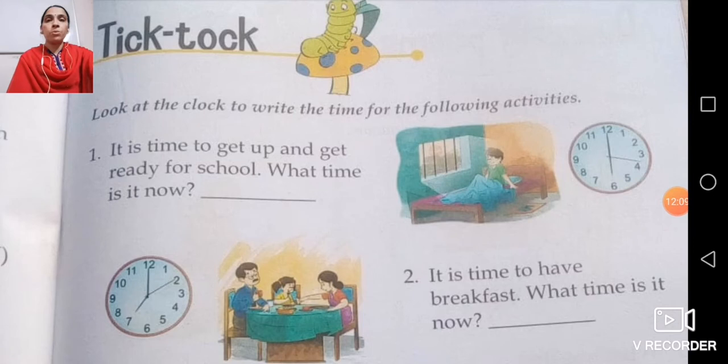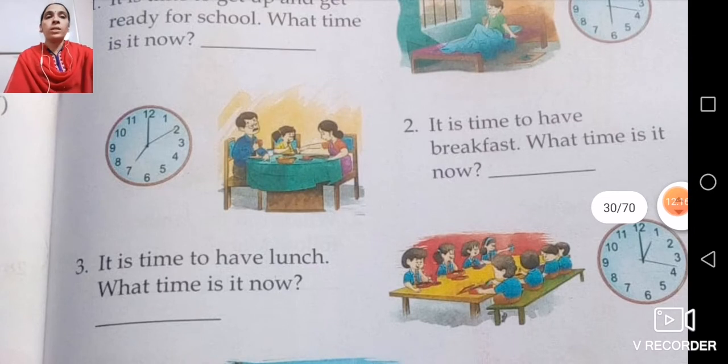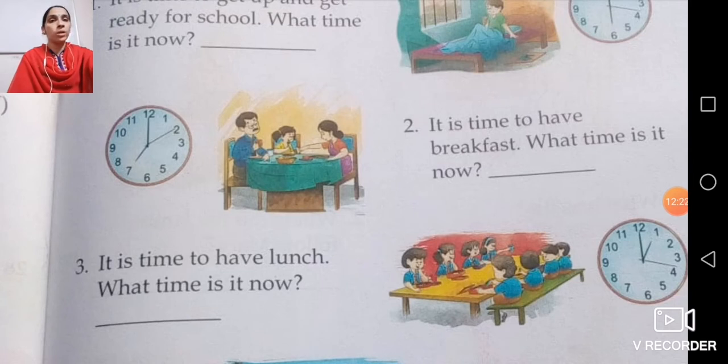Now let's come to the next time. It is time to have breakfast. What time is it now? At what time do we take breakfast? At 7 o'clock in the morning. So here you will write 7 o'clock, as we were writing in maths also.